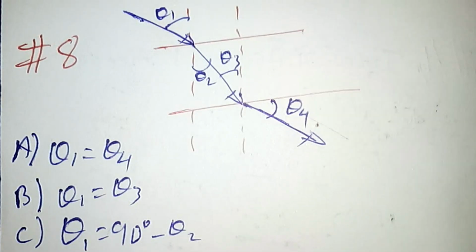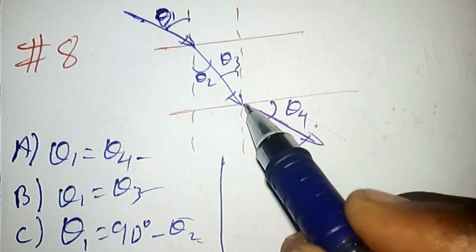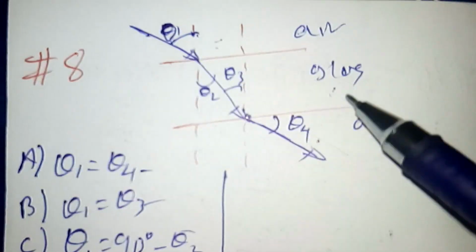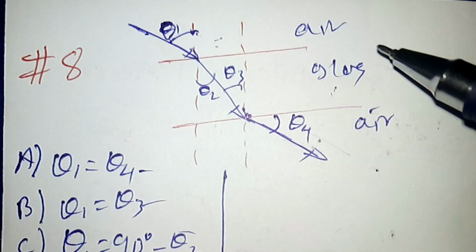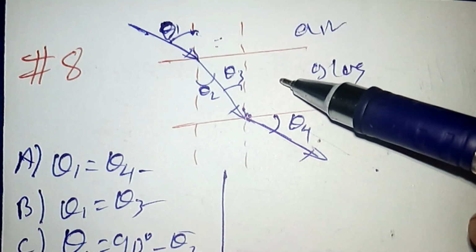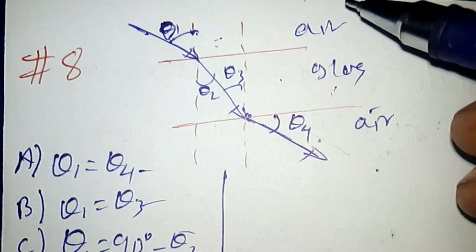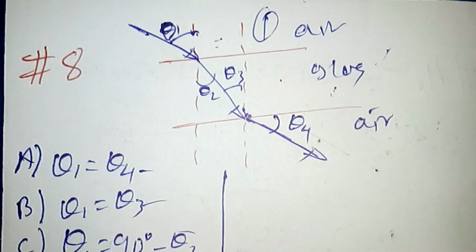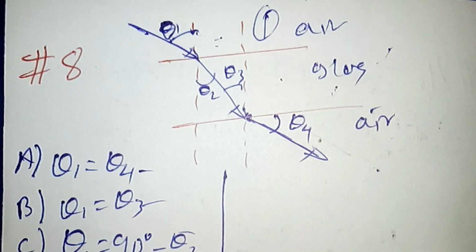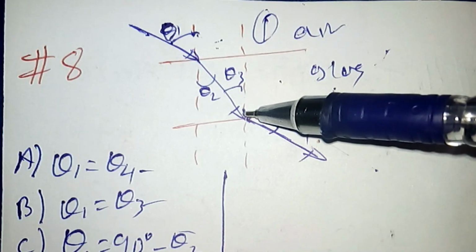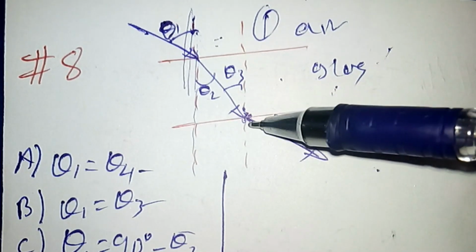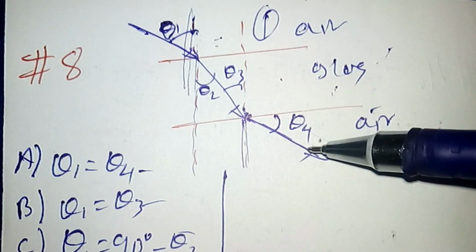From this diagram, which of the following relations are correct? We see from this diagram that the light goes from the air into the glass and also emerges from the glass into the air again. We know that the index of refraction of glass is greater than that of air. Air has an index of refraction of 1, but glass has an index greater than that of air. So if the light enters the glass, it always bends toward the normal, and again it bends away from the normal when it emerges from the glass.